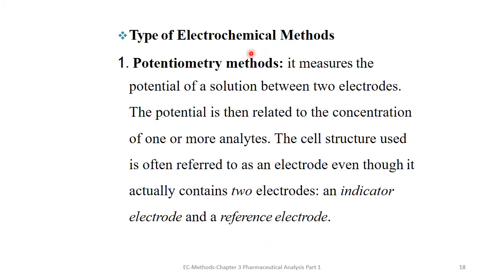Types of electrochemical methods. Potentiometry method. It measures the potential of a solution between two electrodes. The potential is then related to the concentration of one or more analytes. The cell structure used is often referred to as an electrode, though it actually contains two electrodes, an indicator electrode and a reference electrode.